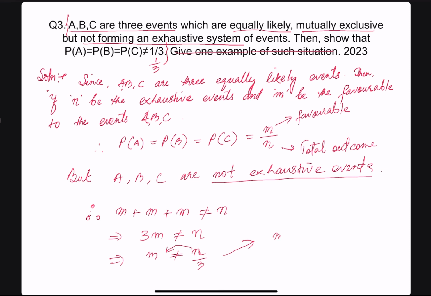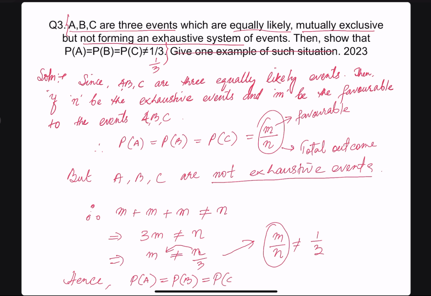Then we have m by n is not equal to 1 by 3, which implies this m by n and this m by n is not equal to 1 by 3. Hence, we can prove, okay, I'll write here. Hence, P of A equal to P of B equal to P of C not equal to 1 by 3. So this is the answer. Okay, let's go to the next question.